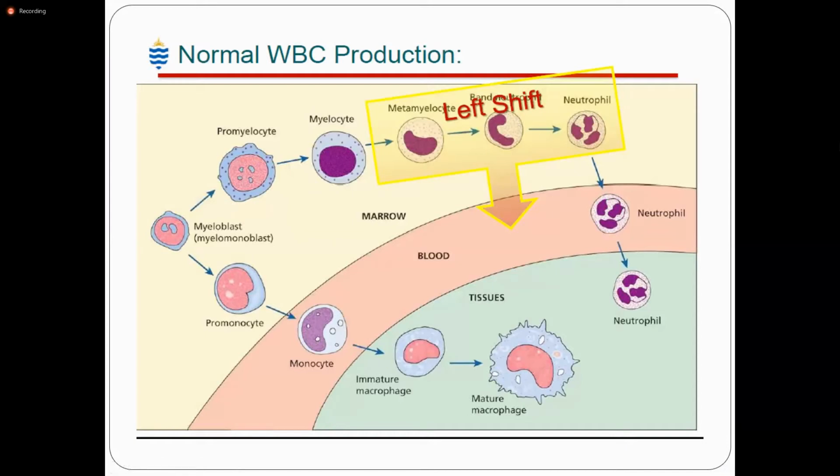When there is an infection in tissue, neutrophils can go into the tissues. Another lineage is the monocyte. It develops into the promonocyte, then the monocyte in the blood, and when the monocyte goes into the tissue, it becomes the macrophage. First the immature macrophage, then the mature macrophage, to fight against the infection.